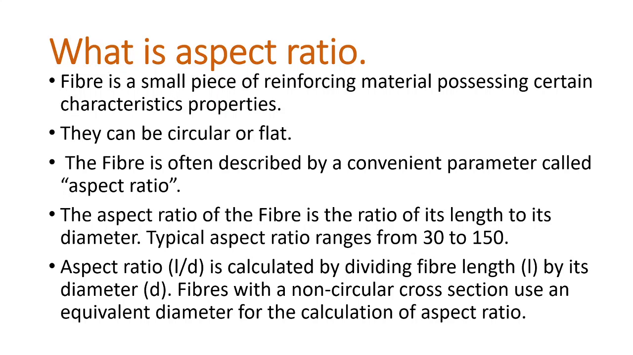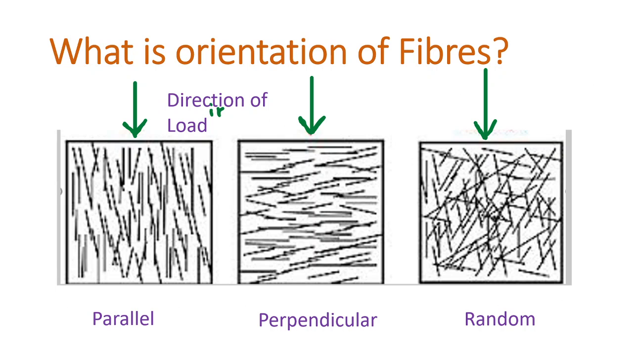Aspect ratio L by D is calculated by dividing fiber length L by its diameter D. Fibers with a non-circular cross-section use an equivalent diameter for the calculation of aspect ratio.